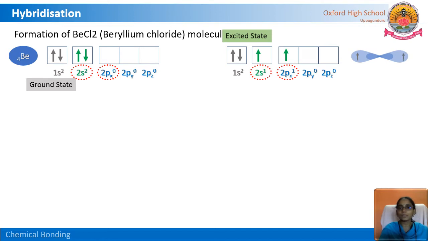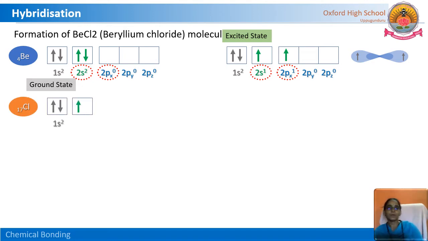So in this beryllium excited state, the phenomenon of hybridization happens here, and the orbitals so formed are called, how many orbitals here? 2 sp orbitals. The 2 sp orbitals are represented like this, each containing one unpaired electron. So here 2 sp orbitals are ready to participate in the chemical reaction with 2 chlorine atoms.